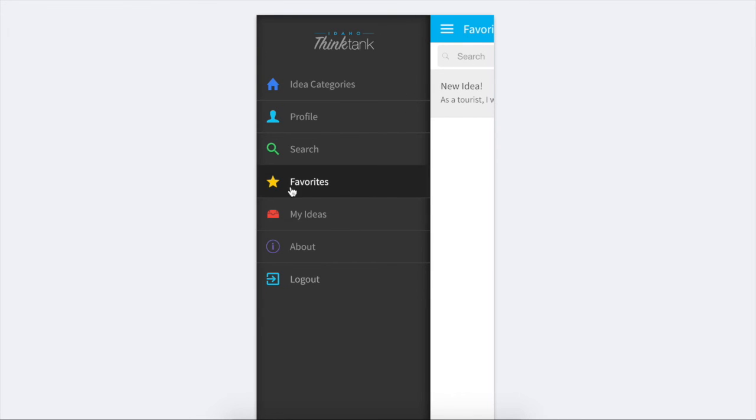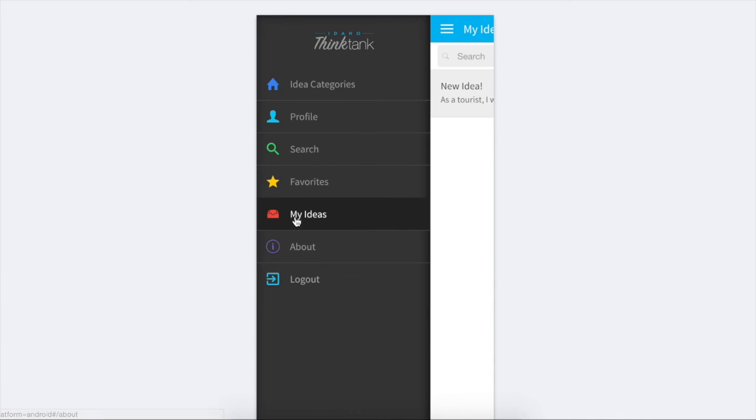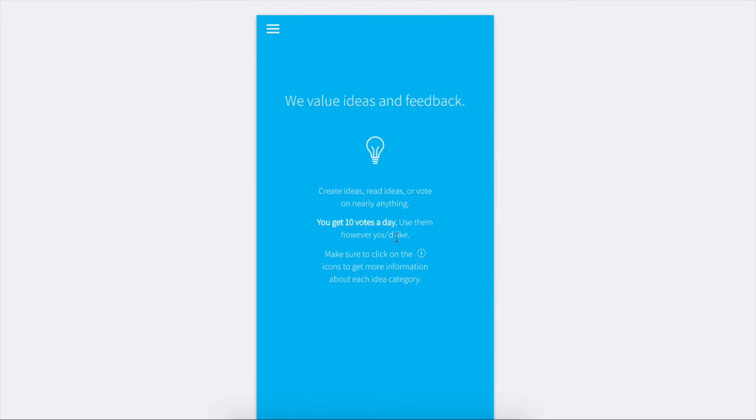This would be great for following ideas or keeping tabs on different events or different things going on. So here we also have a My Ideas page. Every idea you create is going to show up here, so you don't lose it, and it's another way to help you keep track of things. Then last there's this About tab, which we've seen already and has some information about the app.